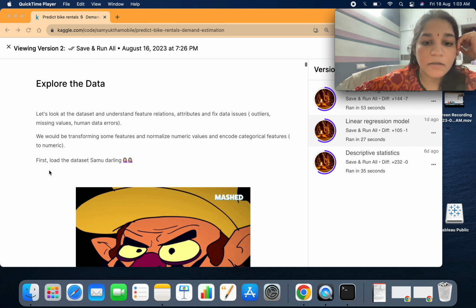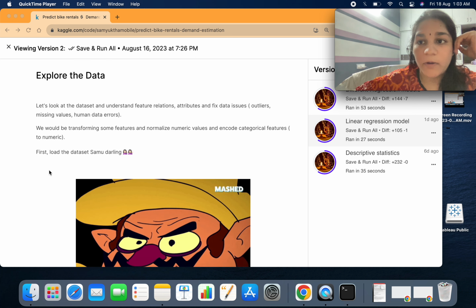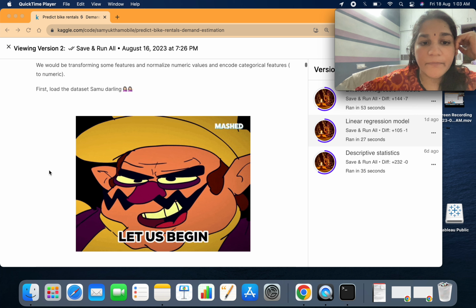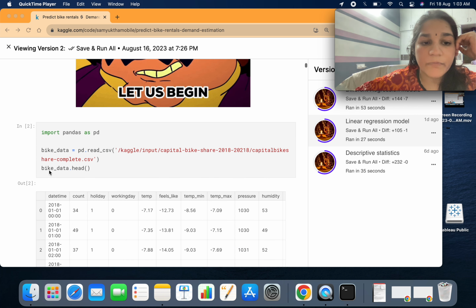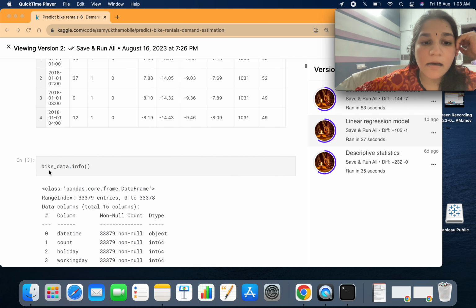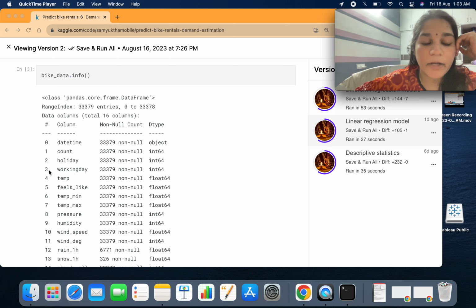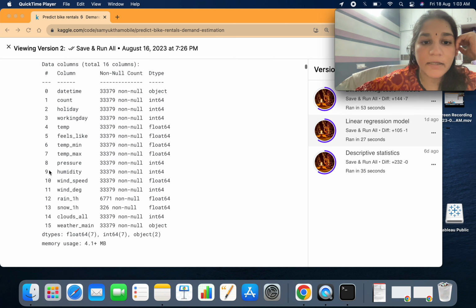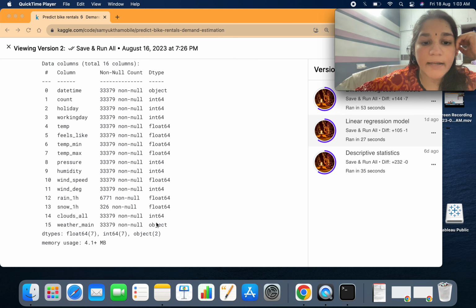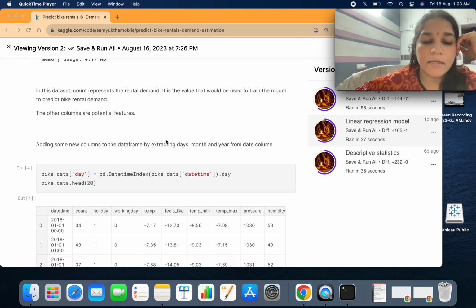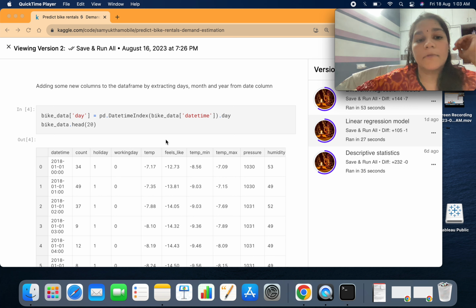So I have created this notebook on Kaggle as well. It is actually a private notebook, but I will be making it public. And you can see I'm loading my data set, and I'm also exploring the different attributes in the data. Some of the attributes are categorical attributes and some are numerical types. And we have a time series attribute as well, a time.